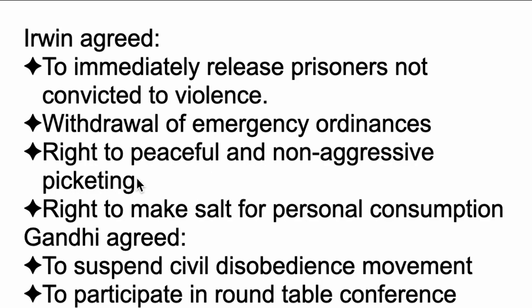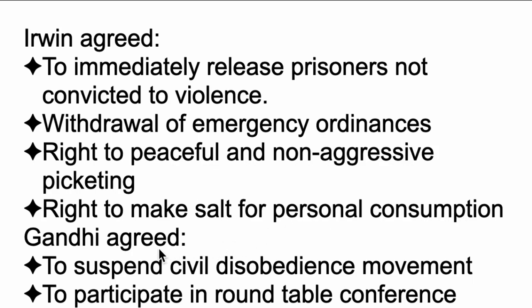So they can peacefully tell other Indian citizens not to buy foreign goods, not to buy foreign liquor and all those things. Okay. And next, he also agreed to the right to make salt for personal consumption. So for personal consumption we can make salt, so that was a right given by Irwin. And the other is we have no right to sell salt.